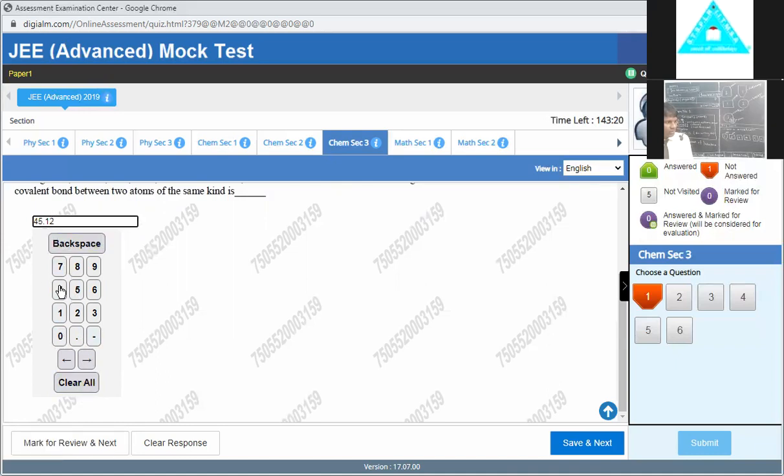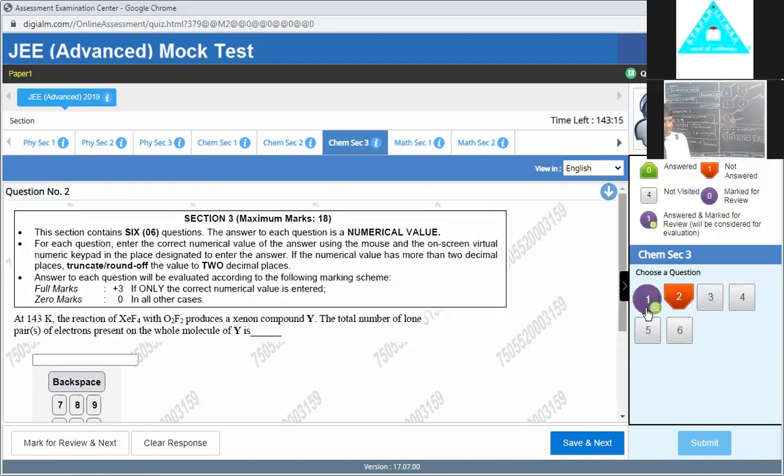And suppose we have not answered, I have some confusion, so we put it in the review box, and after answering we can also put it in the review box. So this is how it works here.